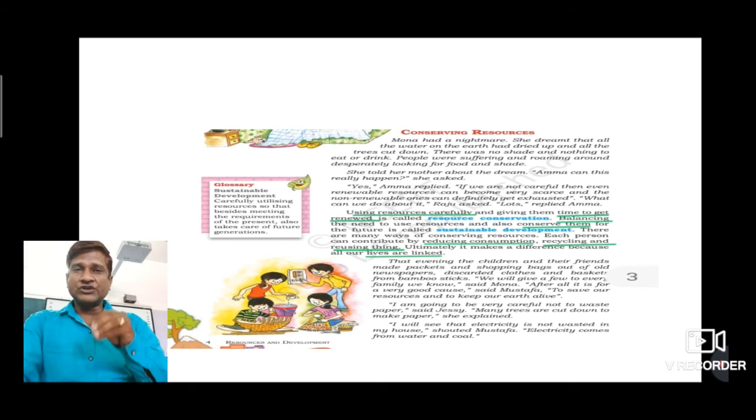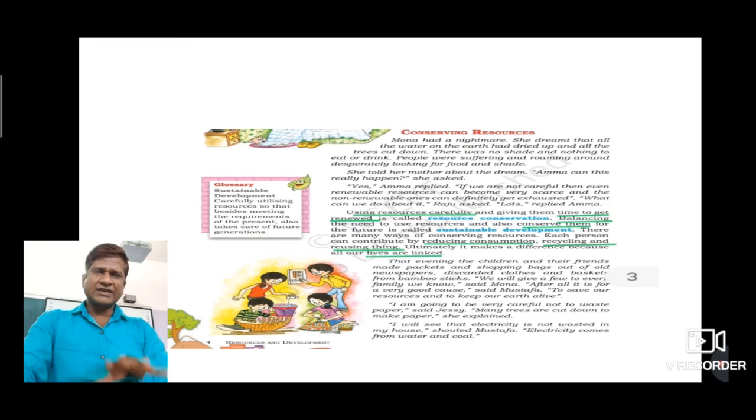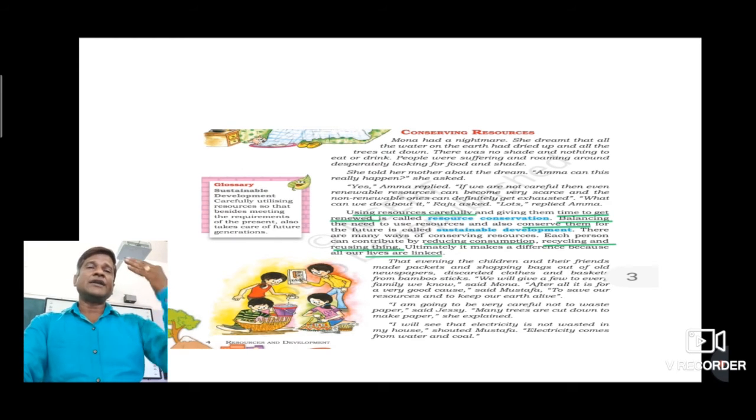We should use present resources in such a careful way that we can fulfill our needs and also keep in mind the needs of the coming generation. We should also think about some alternative options.